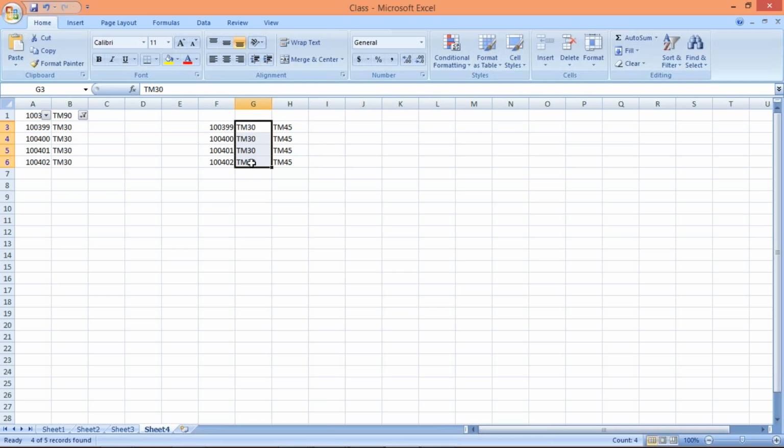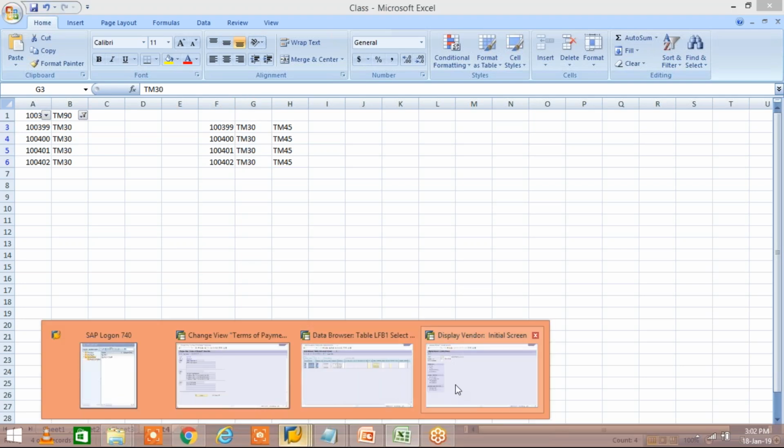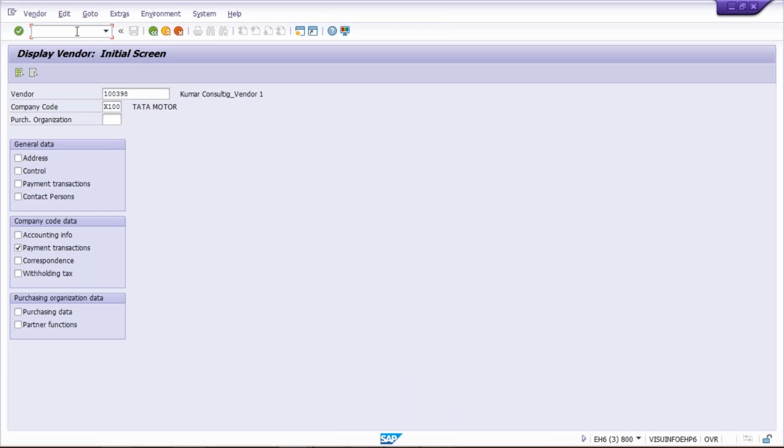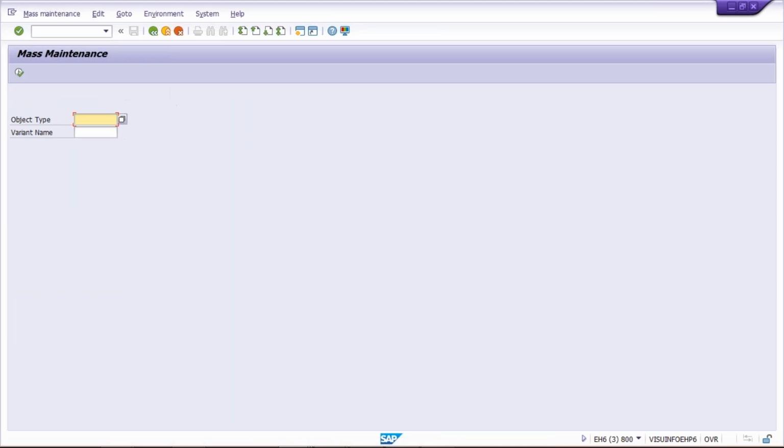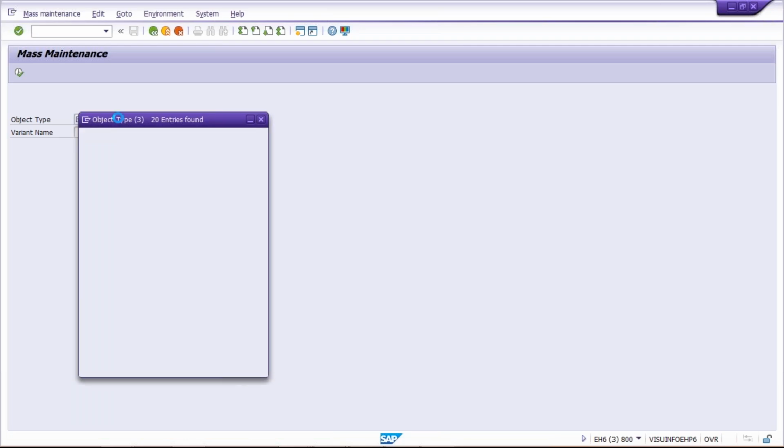It can be possible in case of customer also. So that is also mass changes itself, right? So if you have to make mass changes, we are having 2 transaction codes which are going to be used. The very frequently used transaction code is MASS, mass. Okay, so by this transaction code, what is happening? We can perform mass changes against lots of objects, or you can say lots of master data. You just click on this drop down itself, you'll come to know how many master data are there.